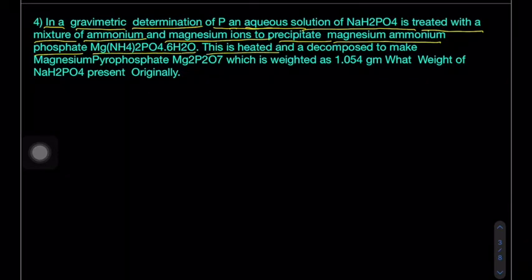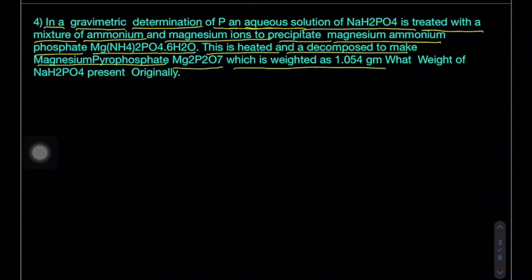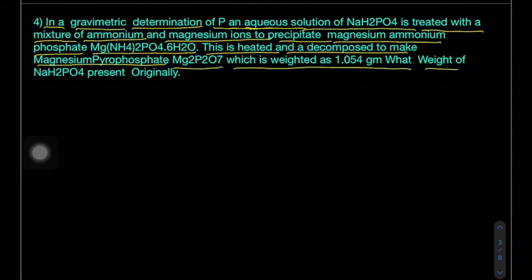Now this is heated and decomposed to make magnesium pyrophosphate, Mg2P2O7, which weighs 1.054 grams. Then what is the weight of the sodium dihydrogen phosphate present originally?